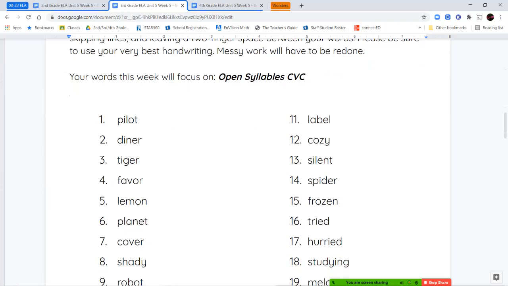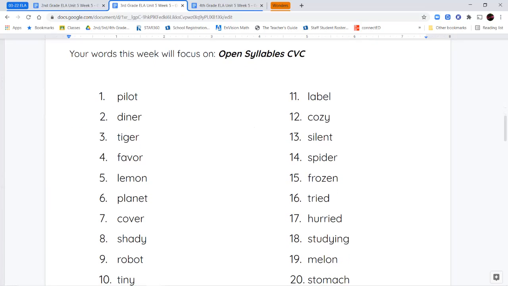Our spelling words this week are going to focus on open syllable words. Now remember, an open syllable word is a word that ends with a vowel. And we're specifically going to be looking at open syllable words that follow the CVC pattern. So the second syllable is going to be a consonant, vowel, consonant. So usually our first syllable is going to be open, and it's going to be followed by a consonant, vowel,